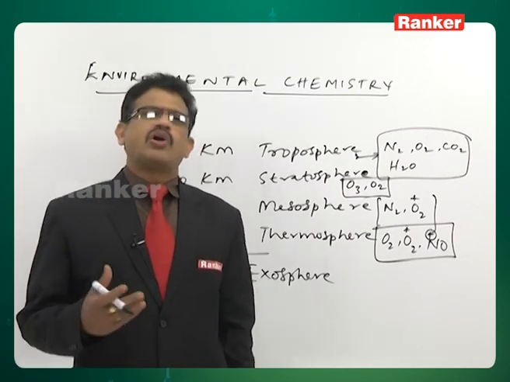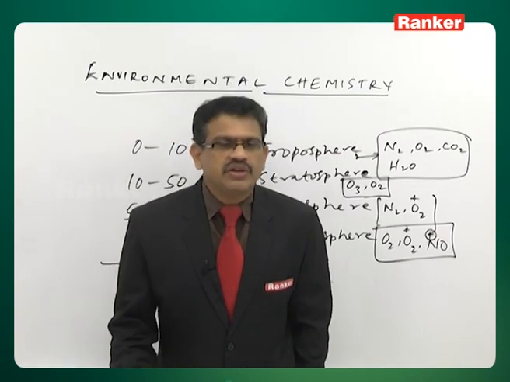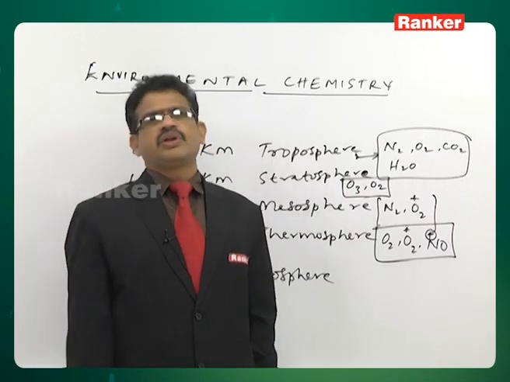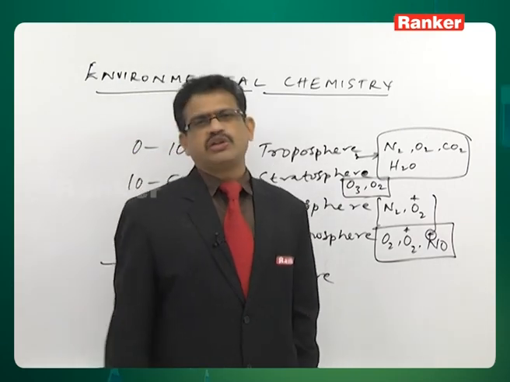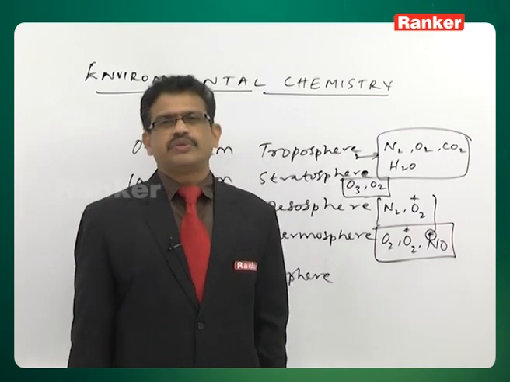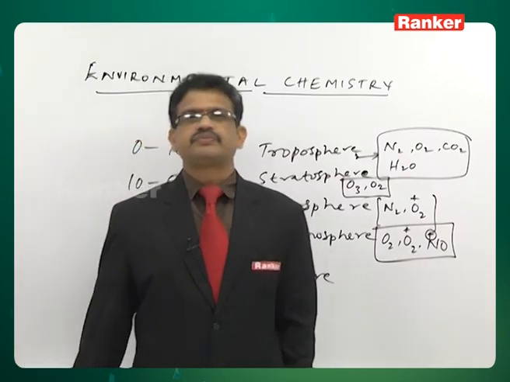It includes all living species, including human beings, plants and animals. All of these are there in 0 to 10 kilometers where life exists. That is the troposphere.